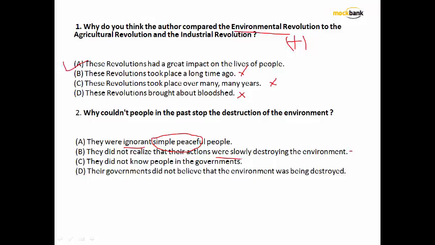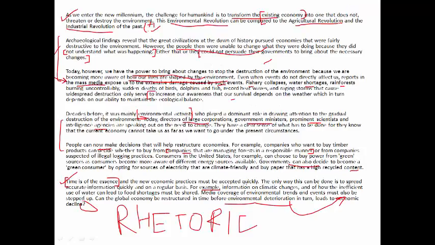They did not know people in the governments. This is the first option I would eliminate. Their governments did not believe that the environment was being destroyed. This is contrast. Remember, the paragraph says that they could not persuade their governments. It was not that the governments did not know. Okay, so the governments might have known, but they were reluctant to act and people were not able to persuade them.